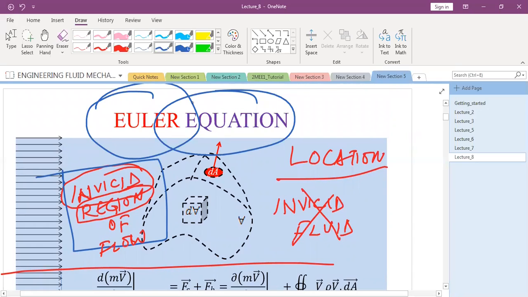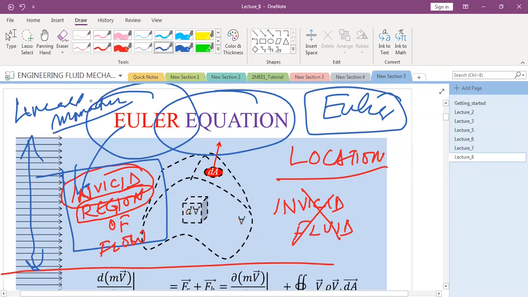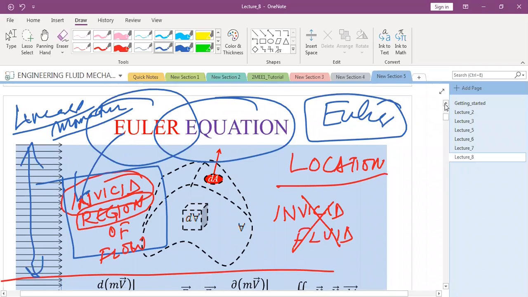So please remember, the Euler equation is only valid for inviscid region of flow. That is an assumption, or more appropriately, Euler analyzed the fluid motion or flow behavior in this region of flow. So that is why this is a special case of the more general conservation of linear momentum. Is that clear? Any doubts to anyone?